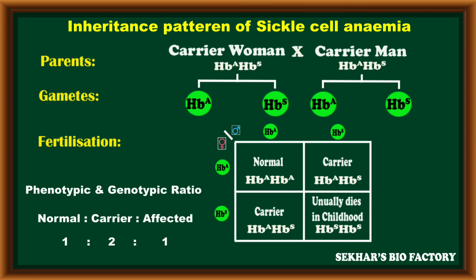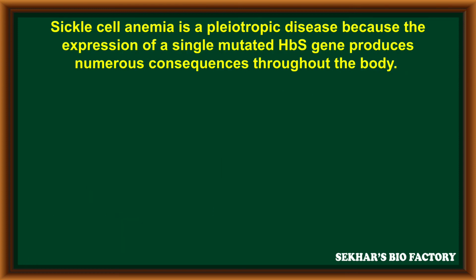So when we calculate the phenotypic ratio and genotypic ratio, normal is 1, carrier 2 and affected individual 1, so that the genotypic and phenotypic ratio of sickle cell anemia becomes 1:2:1 when both parents act as carriers. Sickle cell anemia is a pleiotropic disease because the expression of a single